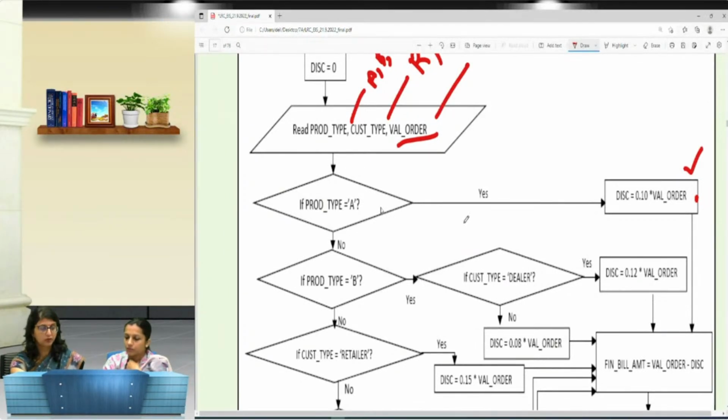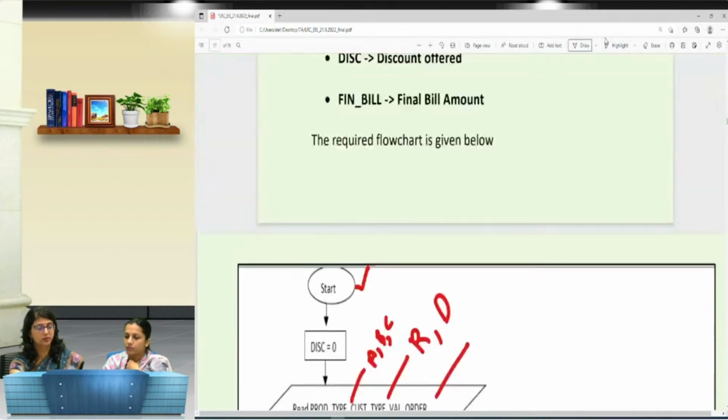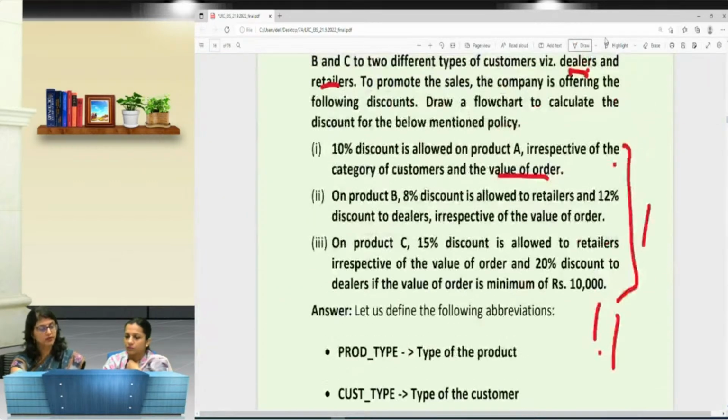Now, if the product type is not A, then we will check whether the product type is B. What is the second condition? We will go back to the question. We will see that on product B, 8% discount is allowed to the retailers, and 12% discount is given to the dealers. So if the product is of type B, I now need to check the type of customer, whether the customer is retailer or dealer, and accordingly we will calculate the discount.